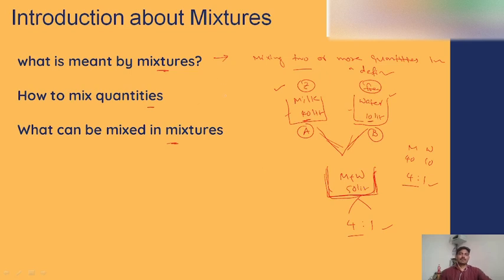Next, so this is about the definition of mixture. So what is the definition of mixture? It means mixing two or more quantities in a defined ratio.